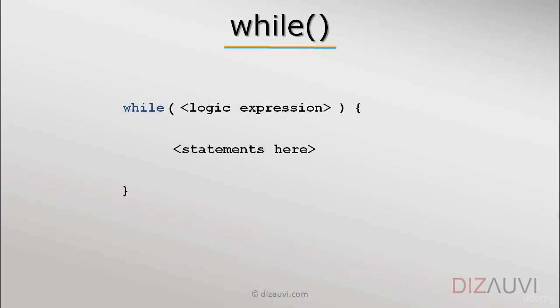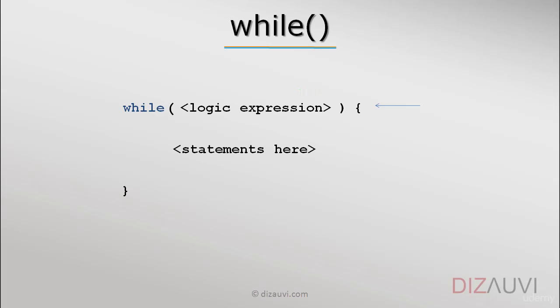We write the while keyword and then within brackets we put a logic expression which may evaluate to true or false values. And as long as the value is true, all the statements in the code block inside the while loop will be executed. So let's say that when the control comes to the while loop, the logic expression is evaluated, and if it evaluates to true, then all the statements inside the code block are executed one by one until it reaches the end of the code block, after which the logic expression is evaluated again.